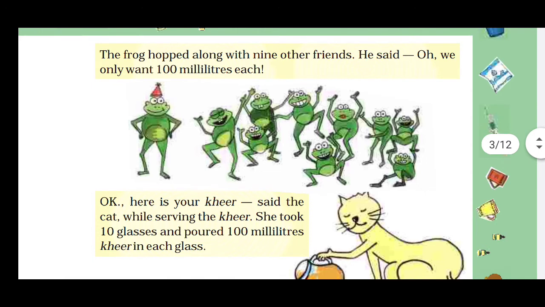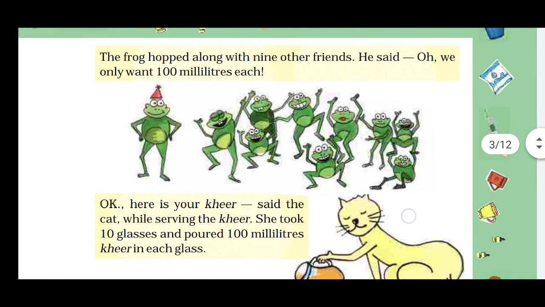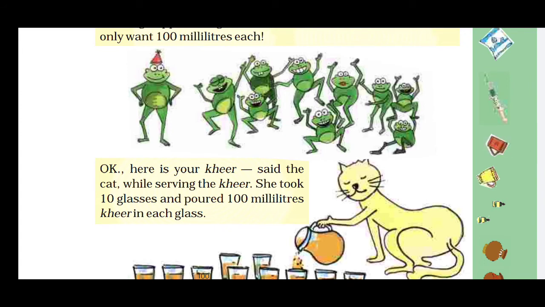The frog hopped along with 9 other friends. He said, oh, we only want 100 milliliters each. Okay, here is your kheer, said the cat. While serving the kheer, she took 10 glasses and poured 100 milliliters of kheer in each glass.